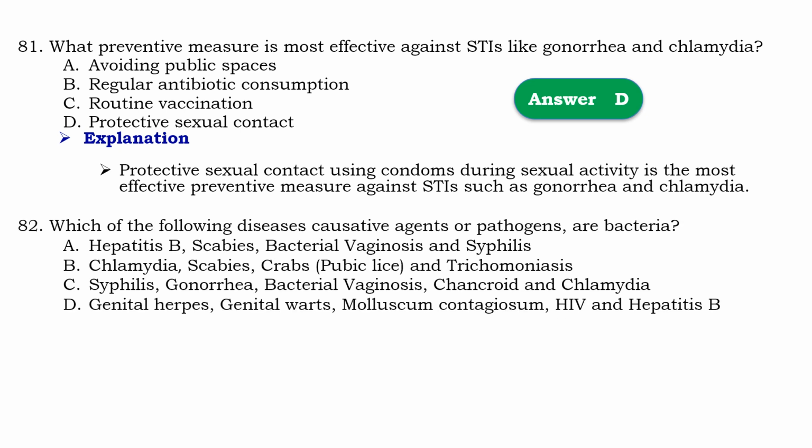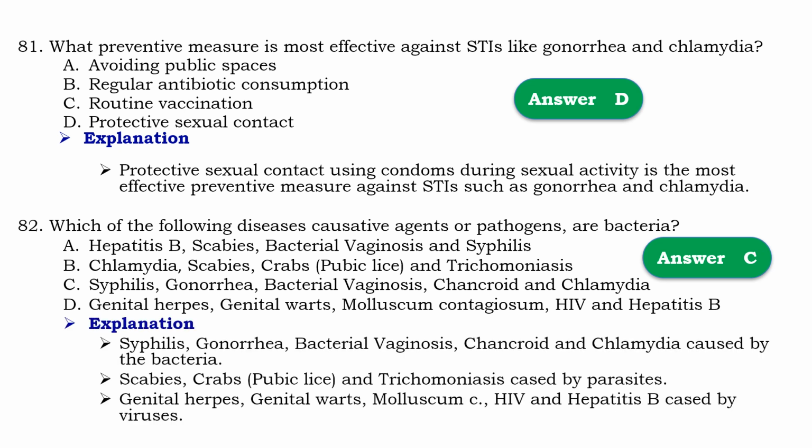Question number 82. Which of the following disease causative agent or pathogens are bacteria? So that should be C, syphilis, gonorrhea, bacterial vaginosis, chancroid, and chlamydia are caused by bacteria. Means that syphilis, gonorrhea, bacterial vaginosis, chancroid, and chlamydia are caused by bacteria, whereas scabies, scabs or pubic lice, and trichomoniasis caused by parasite, and genital herpes, genital warts, molluscum contagiosum, HIV, and hepatitis B are caused by virus.